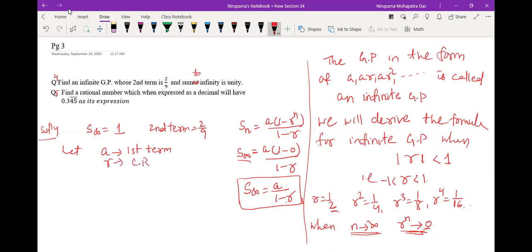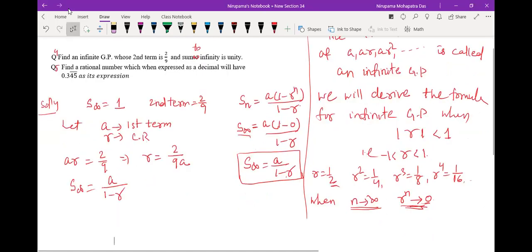So the second term means Ar. So you are given Ar equal to 2 by 9. When you are given Ar equal to 2 by 9, this means your r will be 2 by 9A. Clear? Now coming to S infinity. S infinity equal to A by 1 minus r. So this will help us to find A and r.